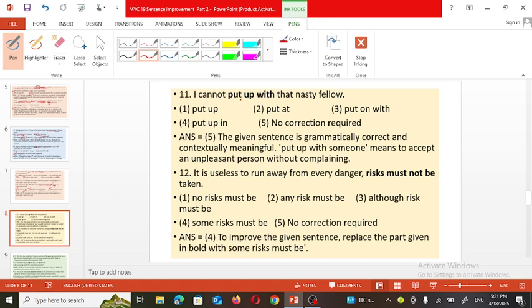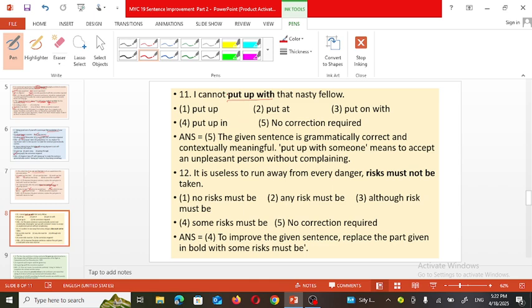I could not put up with that nasty fellow. What is the meaning of put up with? Put up with something means to accept something, though we don't like it, still we are accepting that person or that thing. So that is put up with. See whether the sentence is suitable for this phrase or not. I cannot put up with that nasty fellow.